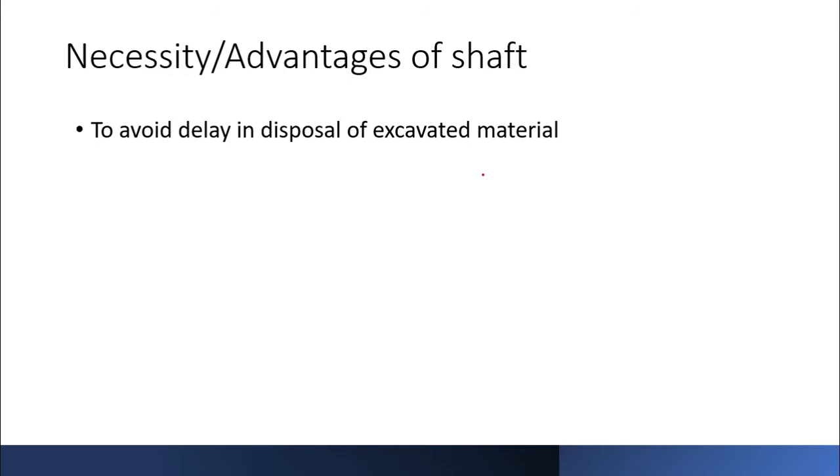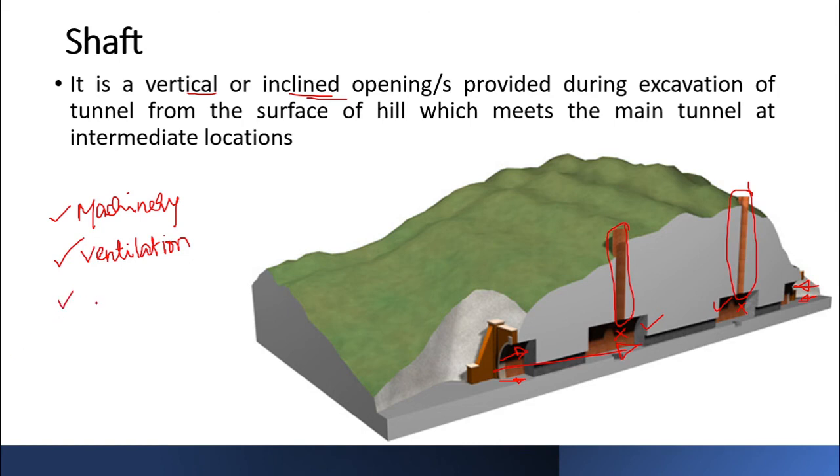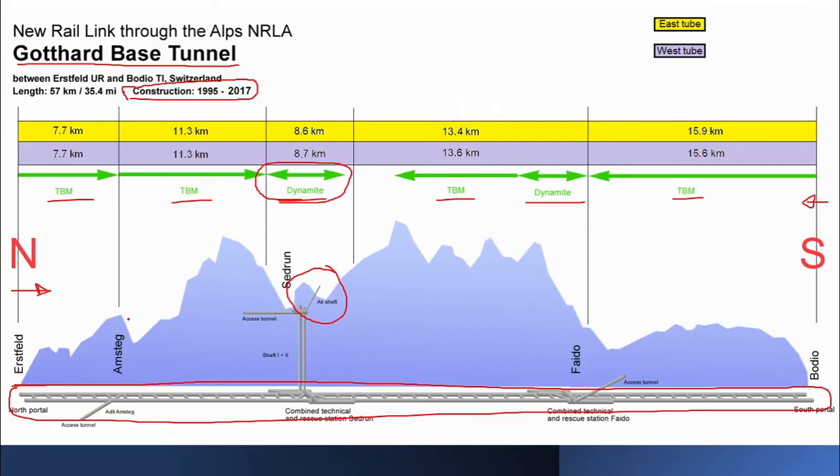So the necessity and advantages of a shaft I've already discussed. One more use of a shaft is, obviously, the mucking purpose. Now you might think that I am talking a lot about mucking, and that this mucking process is of great deal. You might also think, what is so great about it, you just have to remove the excavated material out of the tunnel. You will come to know when we discuss the details of this mucking technique later.